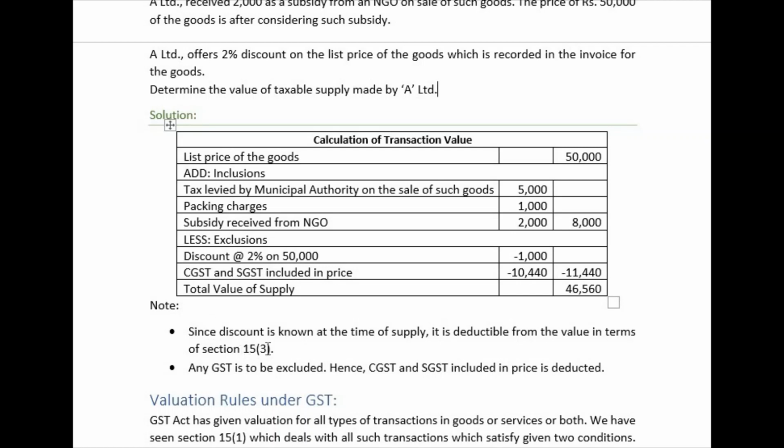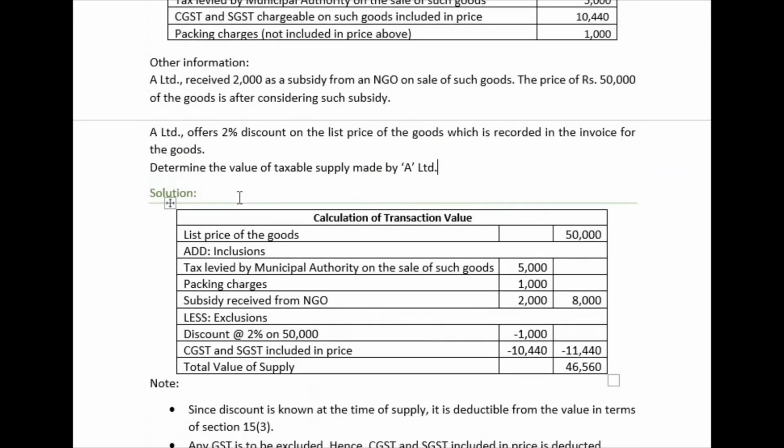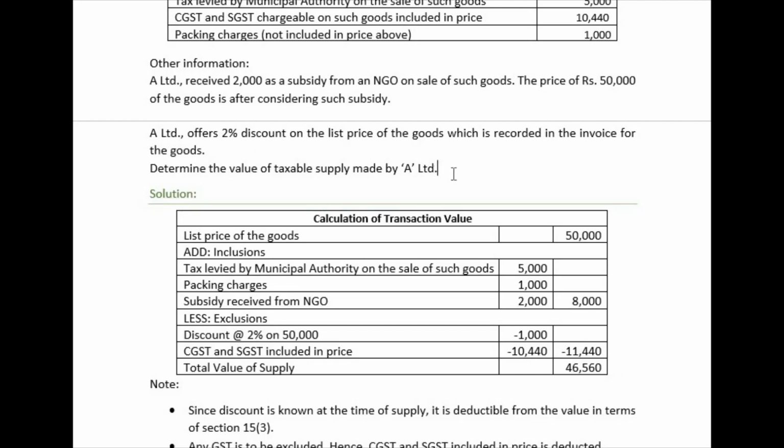So note, since the discount is known at the time of supply, it is deductible from the value in terms given under section 15(3), right? Any GST to be excluded, any GST means CGST or SGST or IGST or UTGST, all has to be excluded, and hence CGST, SGST included in the price should be deducted. Hope you are understanding this point. So this is all about your discount valuation, which is given in the syllabus.